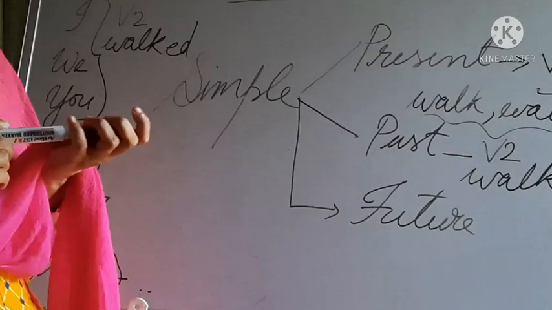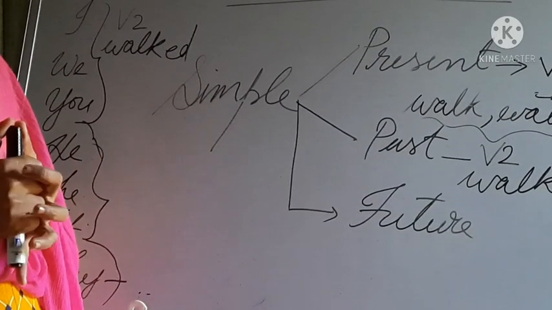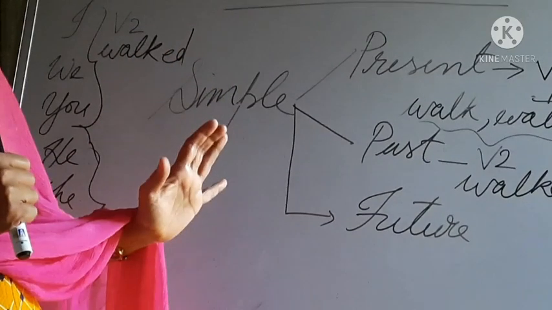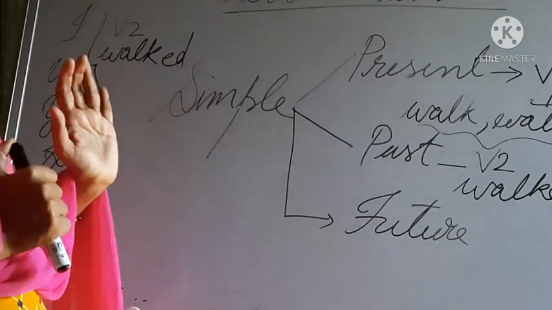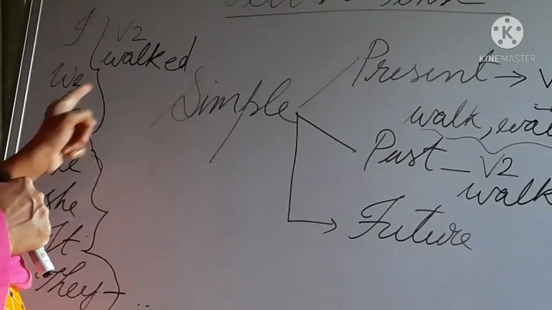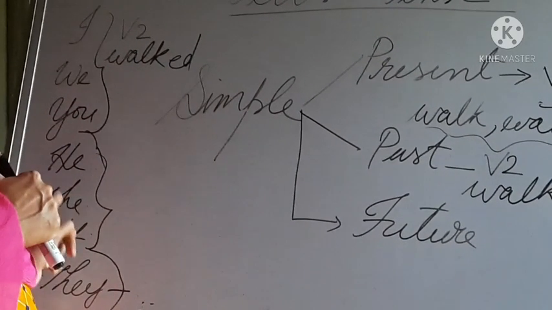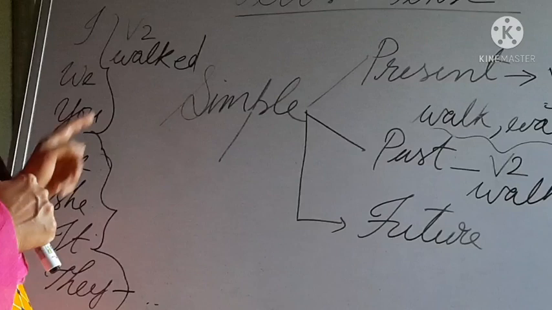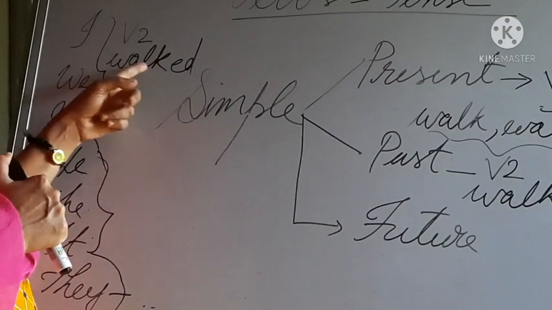So past tense form is V2, and the example is walked. I walked, we walked, you walked, he walked, she walked, it walked, they walked.